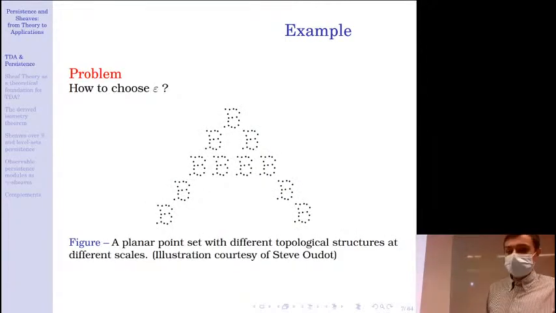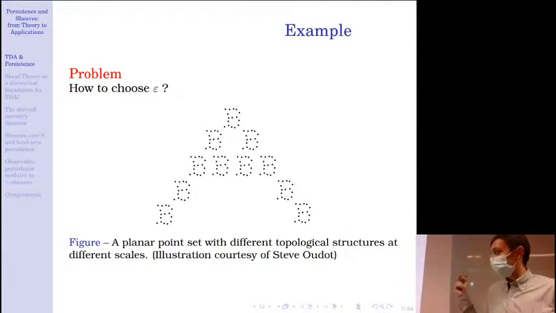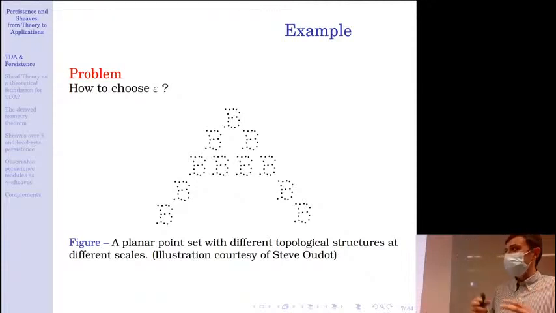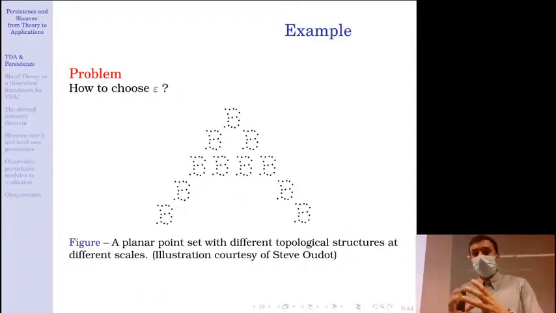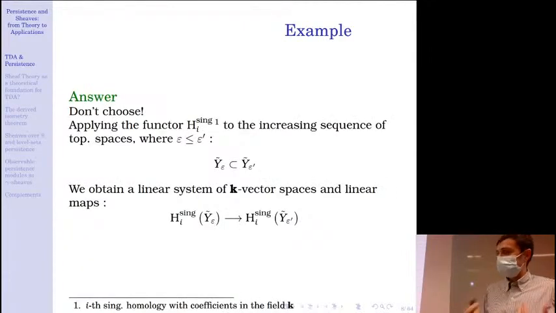Because, for instance, you could imagine that you have some finite subsets that have different topology at different scales. For this finite subset, at a small scale you can see several copies of B shapes, but at a medium scale you would see one A shape, and at a big scale you would only see one connected component. So the answer that the TDA community has found is actually not to choose.